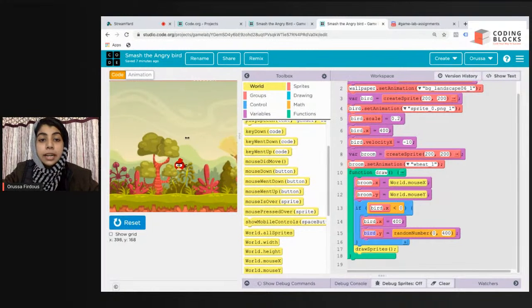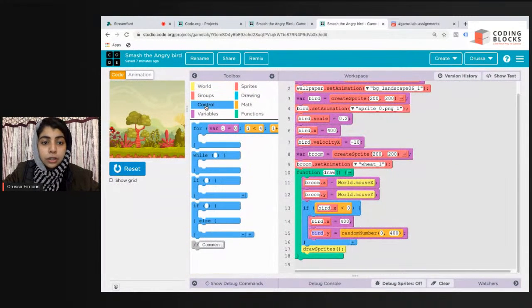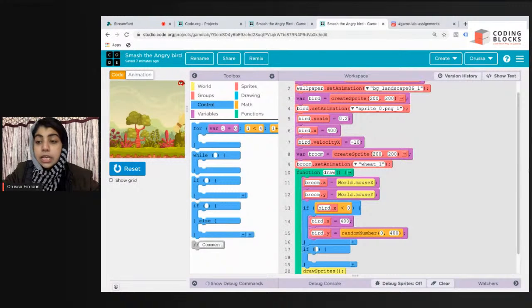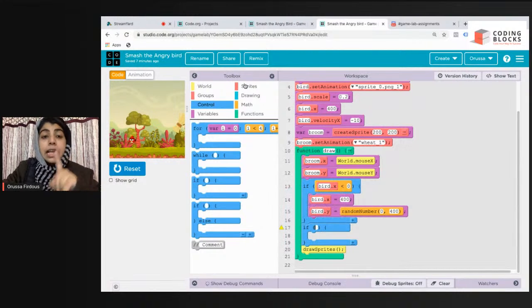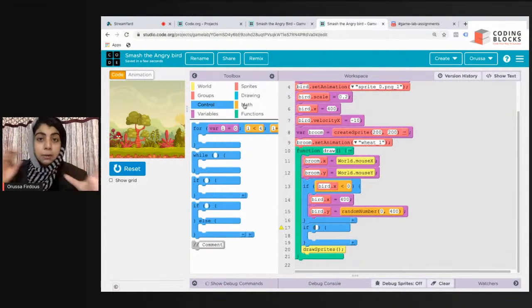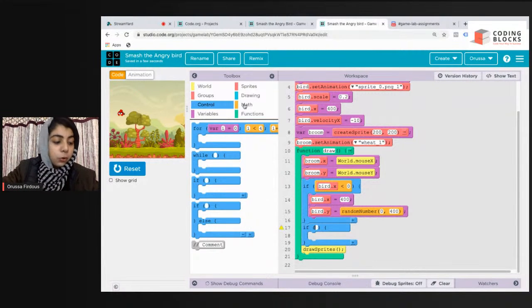So I'm going to get an if block quickly. Go to control, get this if block, attach it here. We have to attach two conditions, and both should be true at the same time. For those who have watched my tutorials since the first lesson, you must know that we use the AND block if we want all conditions to be true at the same time. So I'm going to go to maths.